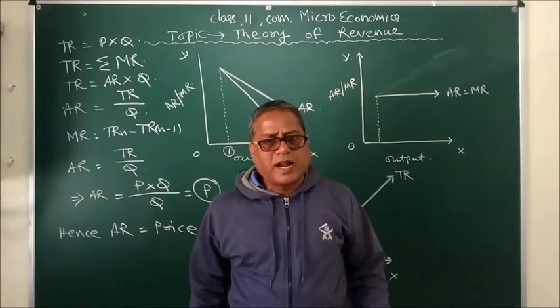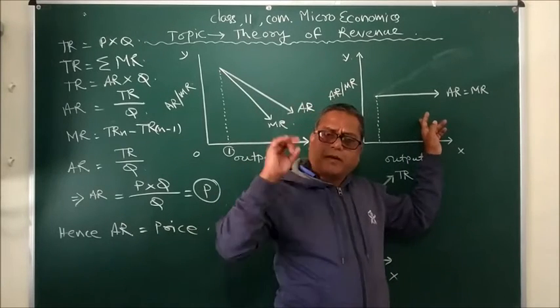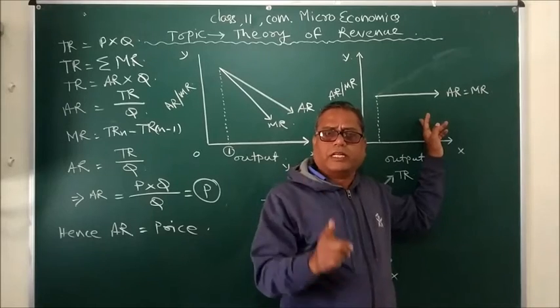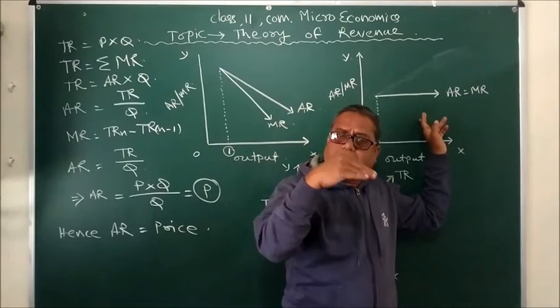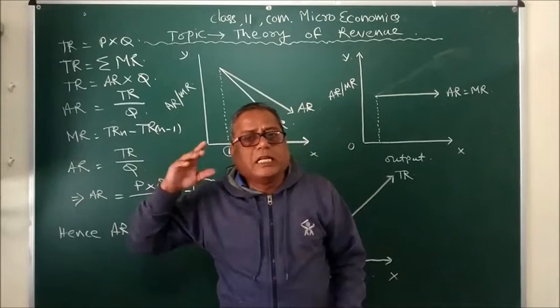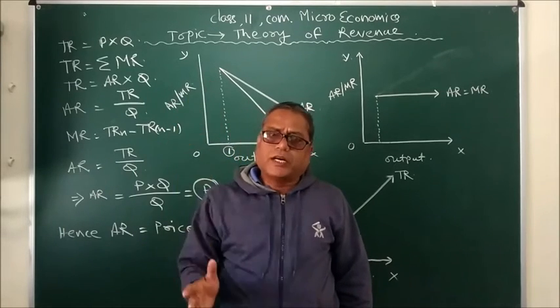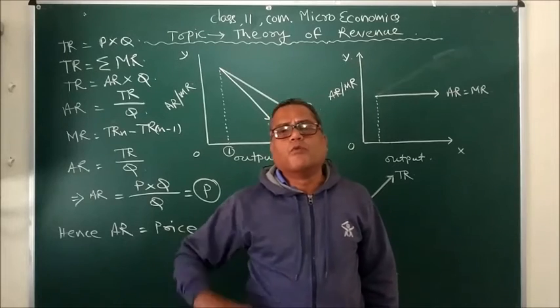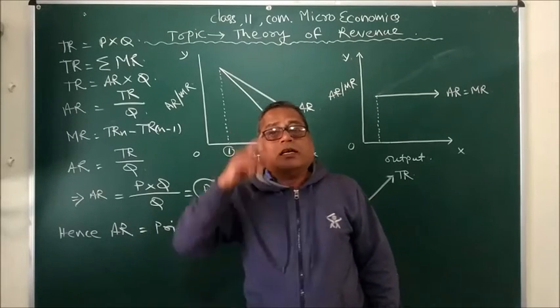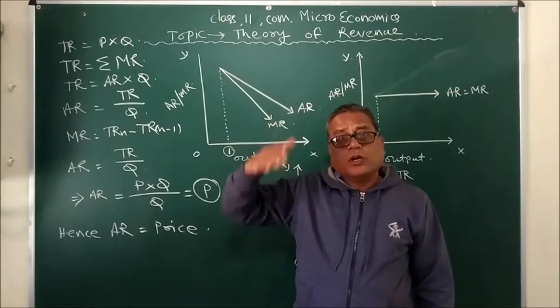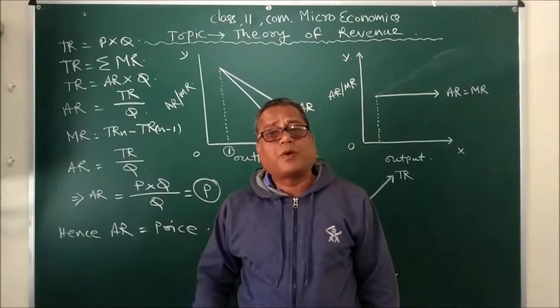In imperfect competition, if the producer is trying to sell more units of output, then the producer has to lower its price.